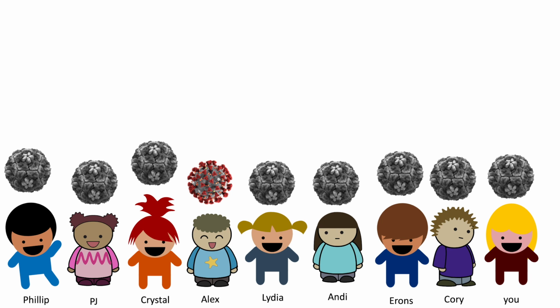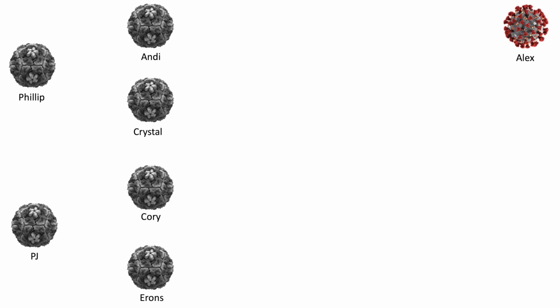Next, we reconstruct the family tree from everyone else's viruses. Let's replay. Alex got on the bus and sneezed the whole time. They have COVID. But Alex wore a mask and avoided touching anything, so Alex doesn't actually infect anyone else on the bus. 2 days later, PJ was sneezing, and so was Philip. Both of them had separately gotten rhinovirus outside the bus. Then Andy, Crystal, Corey, and Aaron were sick. Half of them had gotten rhinovirus from PJ, and half got rhinovirus from Philip.